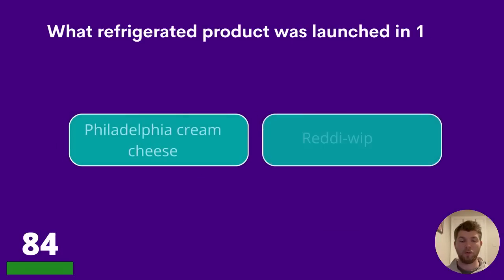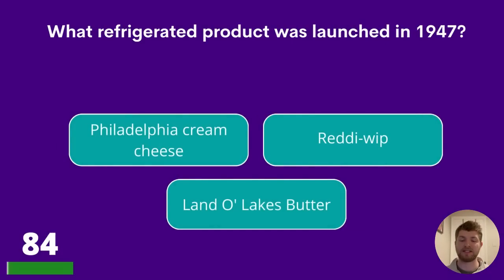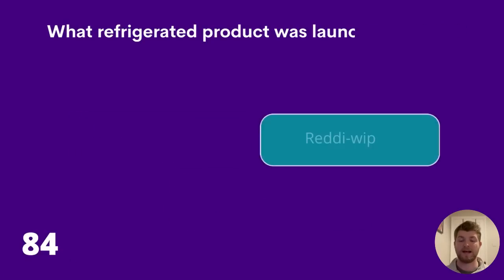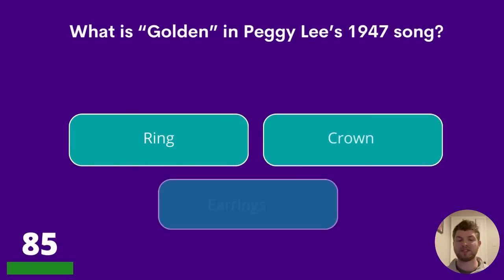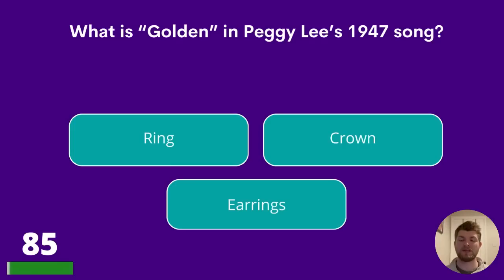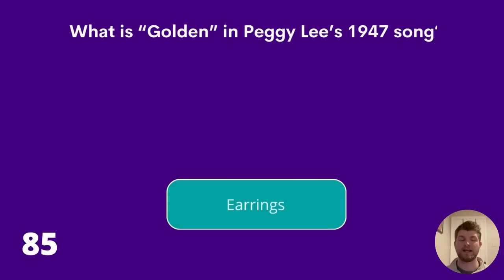Question 84. What refrigerated product was launched in 1947? Philadelphia cream cheese, Ready Whip, or Land O'Lakes butter? The answer is Ready Whip. Question 85. What is golden in Peggy Lee's 1947 song? Ring, crown, or earrings? The answer is earrings.